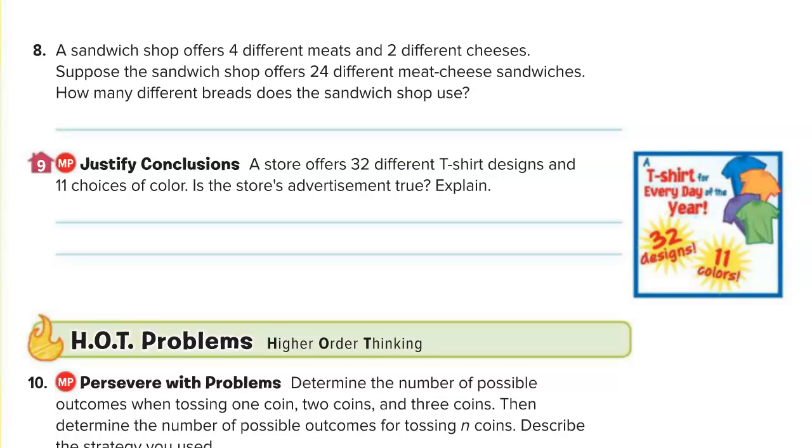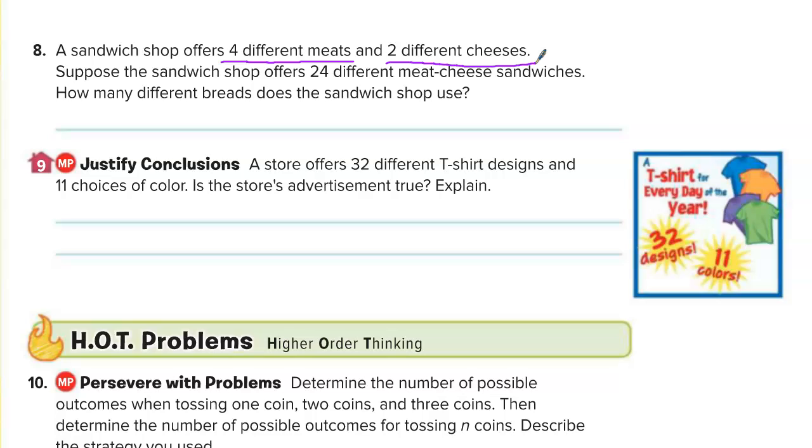Okay. So number 8, again, I'm going to underline my important facts. A sandwich shop offers 4 different meats and 2 different cheeses. Suppose the sandwich shop offers 24 different meat and cheese sandwiches. Okay? How many different breads does the sandwich shop use? So this one isn't asking us a probability like the last one. It's asking us to figure out something that's missing.